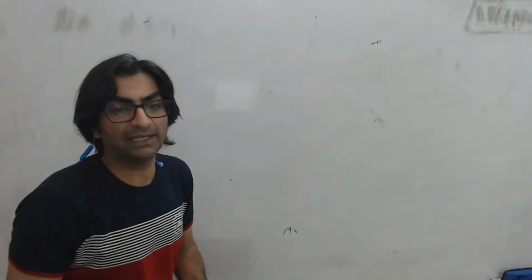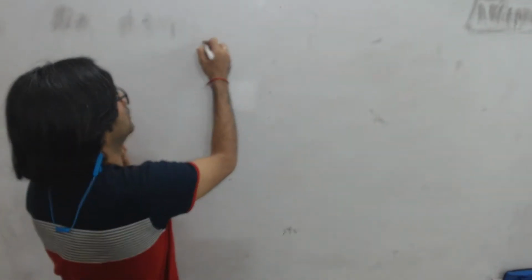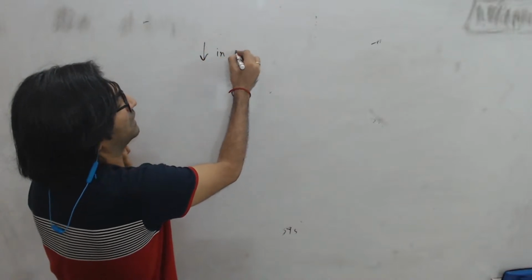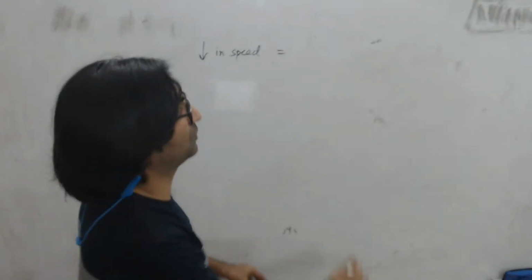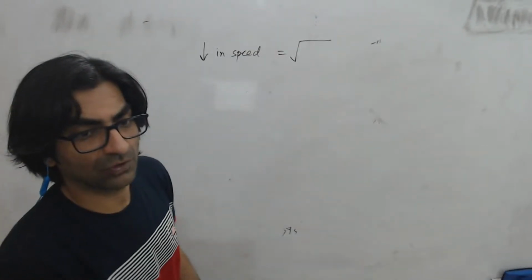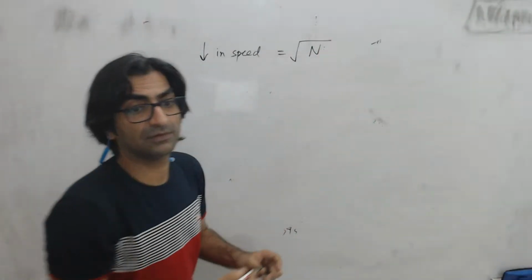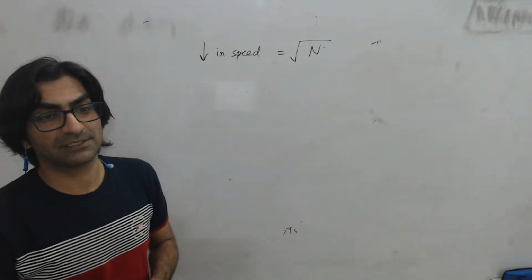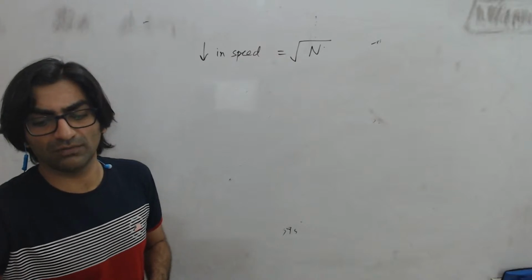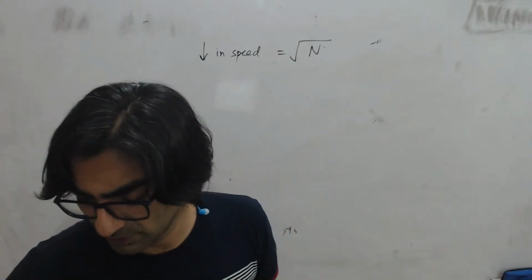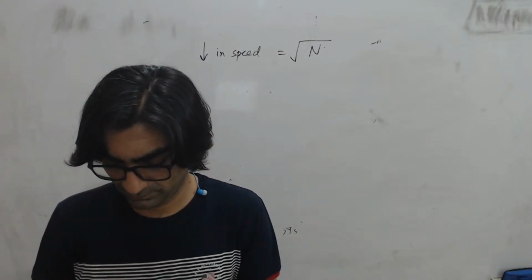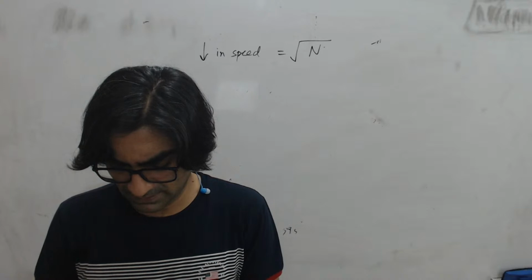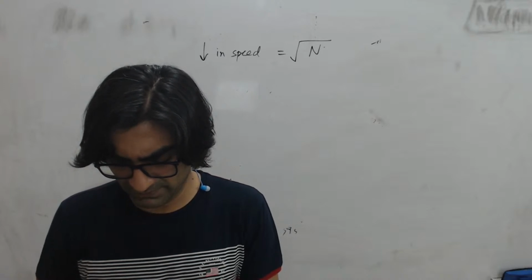It says speed reduces by the square root of the number of coaches attached to it. Isn't that what the question gives?